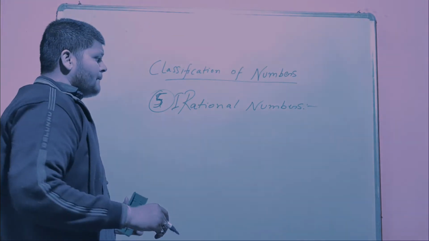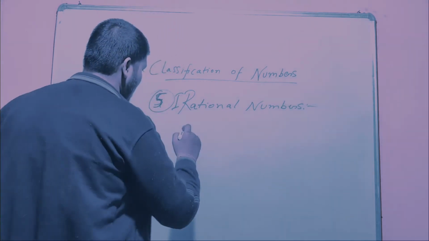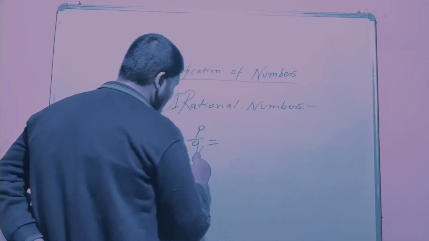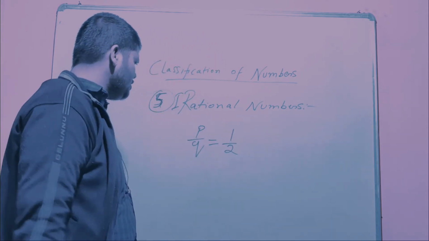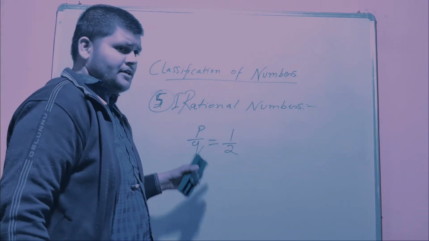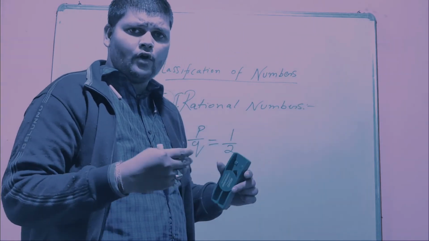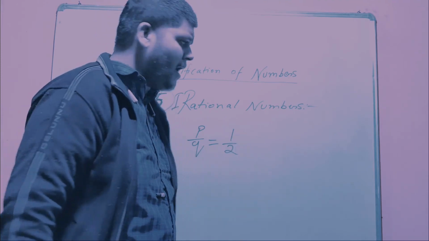So irrational numbers are just the opposite of rational numbers. For the rational number, we say that if the numbers are in the form of p by q, for suppose 1 by 2 is in the form of p by q, then this is called a rational number. But in reverse, the numbers which are not following the order of p by q, we can tell that is an irrational number.